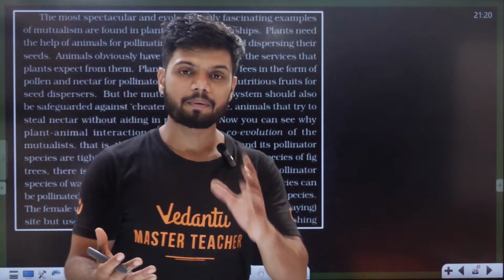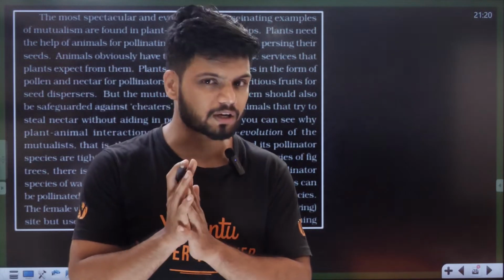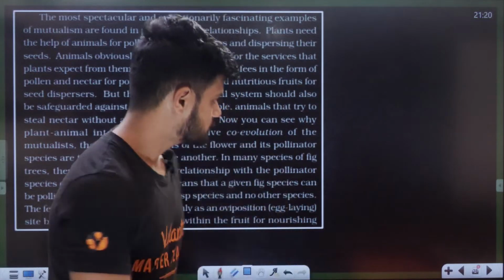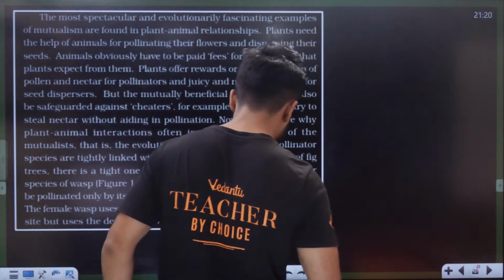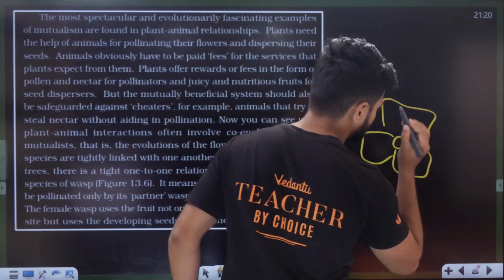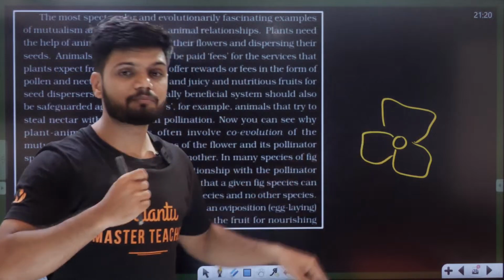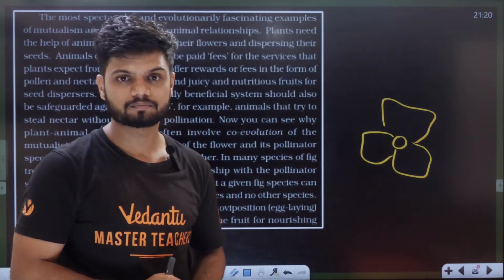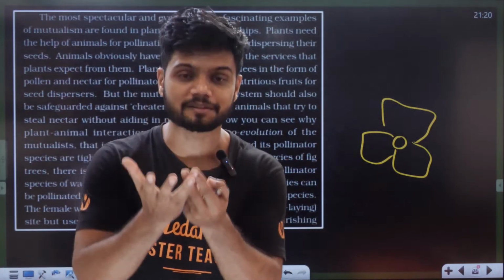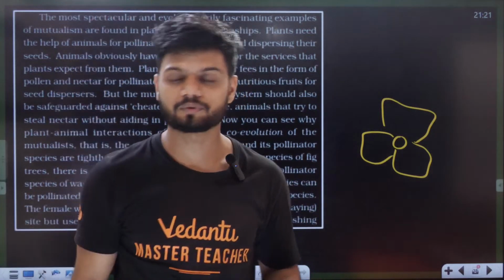Now students, one more example you might know. In nature, plants and animals have a very good relation. But if the animals have to do the work for plants, the animals will ask for fees. For example, here I have a flower. If a honeybee has to come and pollinate the flower, the flower has to pay the honeybee, not with money, but the flower will give some amount of nectar, and this nectar is taken up by the insect and the insect will fly off. Okay, so understand.